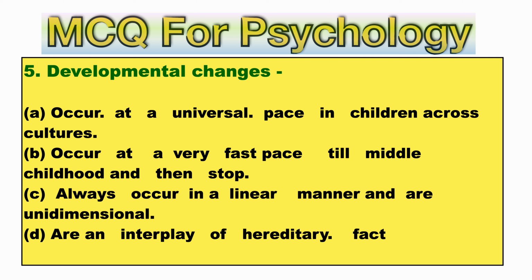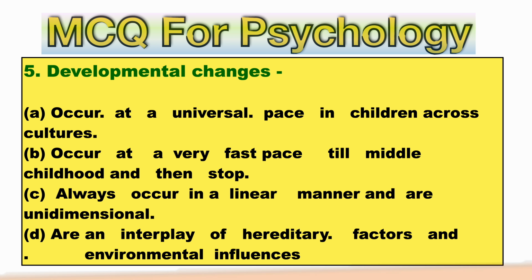D. Are an interplay of hereditary factors and environmental influences. So this is a very good game. You can choose your option and I will reveal the answer after a few seconds. Option number D is the right answer. Are an interplay of hereditary factors and environmental influences.